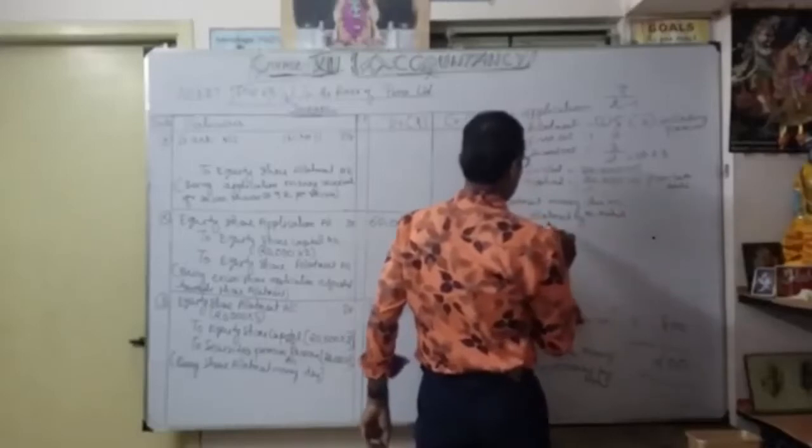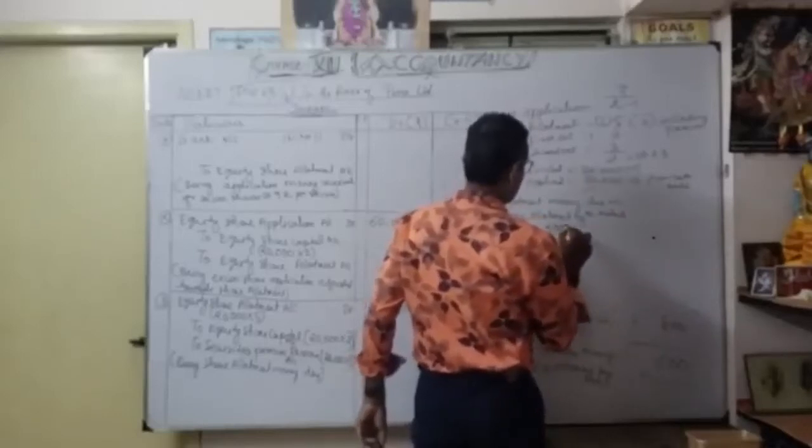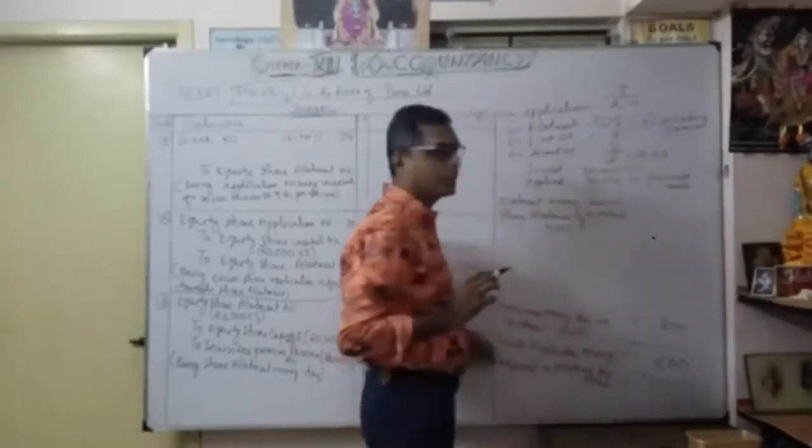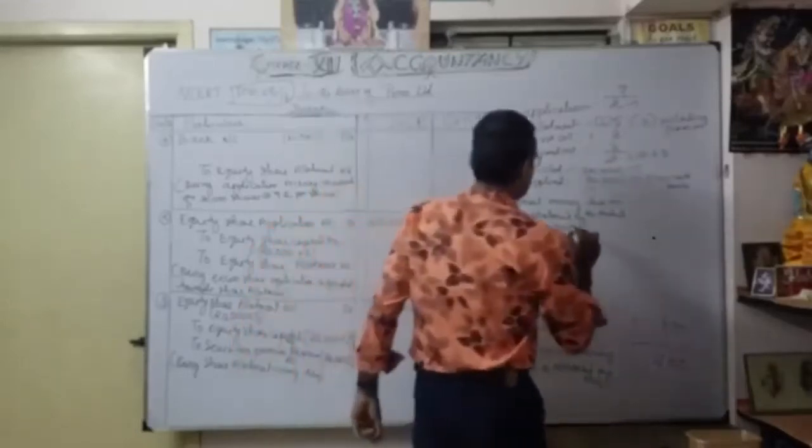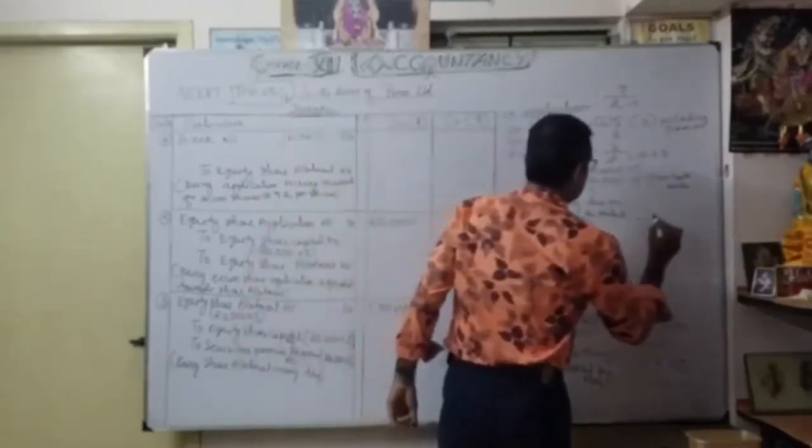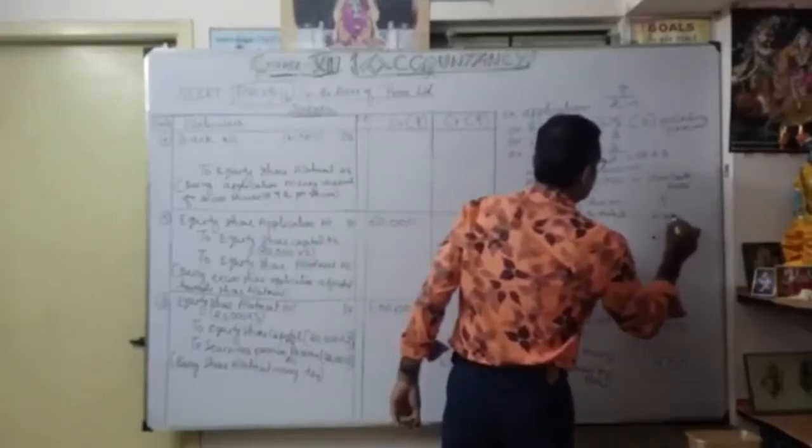How much? As you know now, 400 shares. At an allotment of 5 rupees, he has to pay 5 rupees per share. So equal to 2,000.